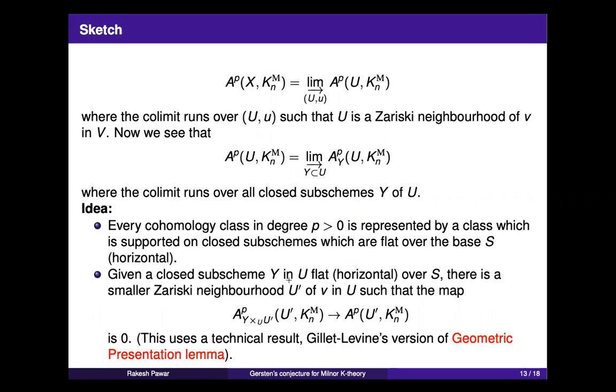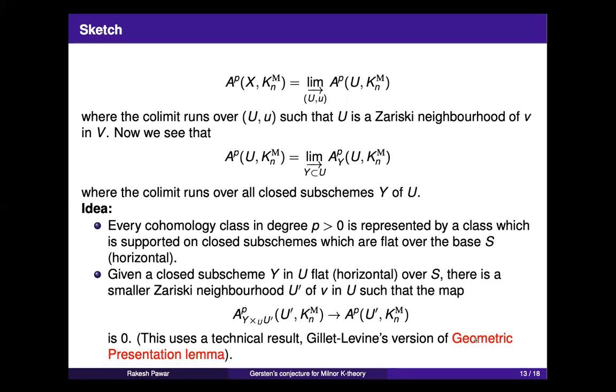Once you have a closed subscheme Y in U, where U is smooth over the base, now you have a closed subscheme which is flat over S. Y is sitting inside U, and U is smooth over S. In this situation, the geometric presentation lemma says that you can choose a Zariski neighborhood U' of the point v, such that when you take the pullback of U' and Y, that is actually quasi-finite over some affine space, over some scheme.